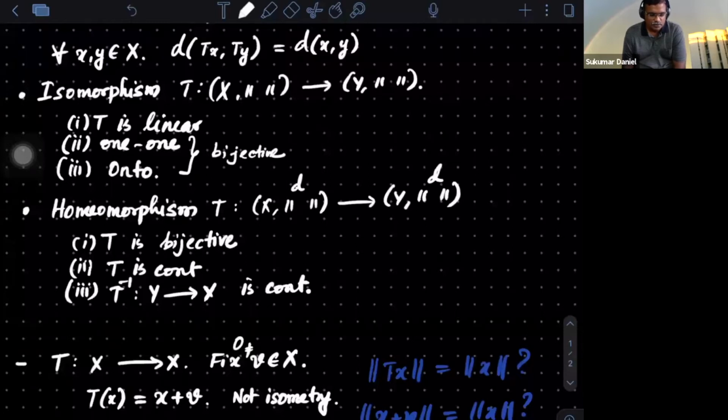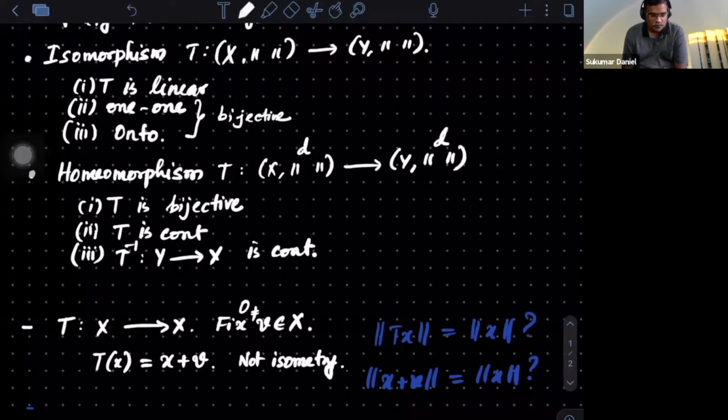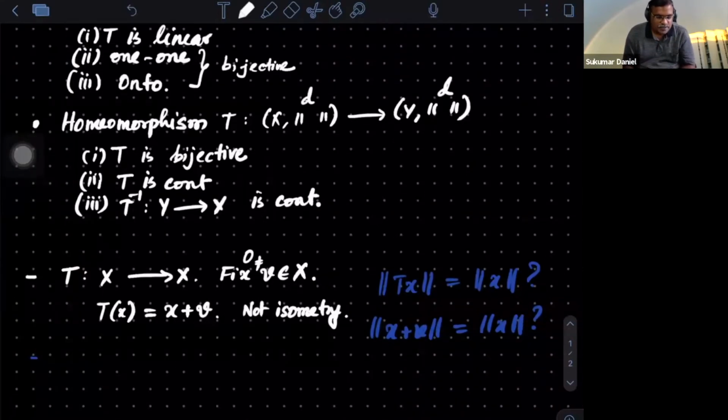And is it onto? If you give me any z in X, can I find an x? Yes, I can do that. Suppose x plus v is z, that gives me what should be my x. It's z minus v. So that proves it is onto. So 1-1 and onto is clear, but how do I check the continuity? I need to estimate the distance between Tx and Ty in terms of x and y.